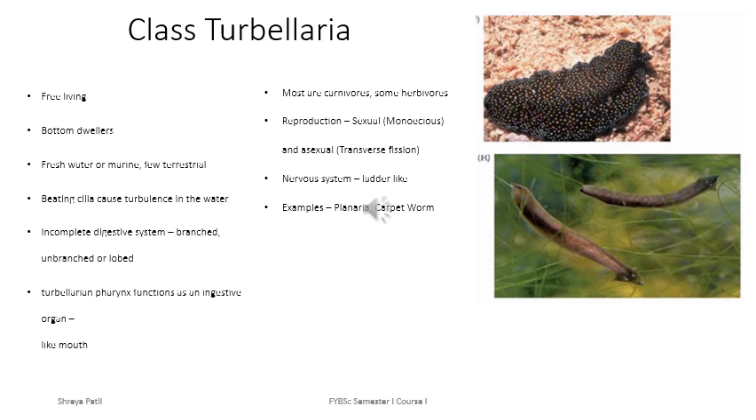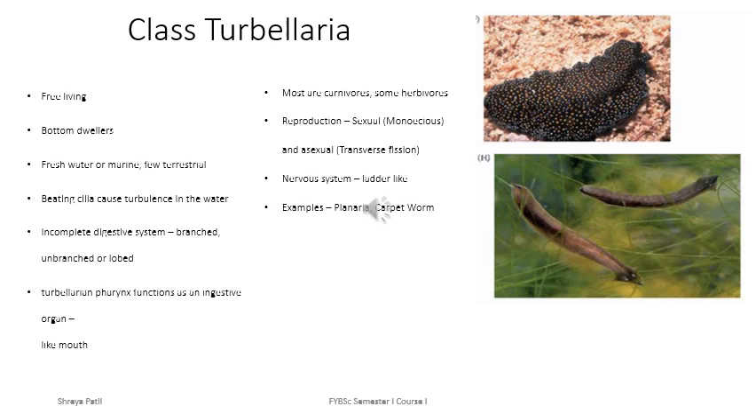They have incomplete type of digestive system which is either branched, unbranched or lobed. Turbellarian pharynx functions as an ingestive organ like mouth. Most of them are carnivorous, some are herbivorous.